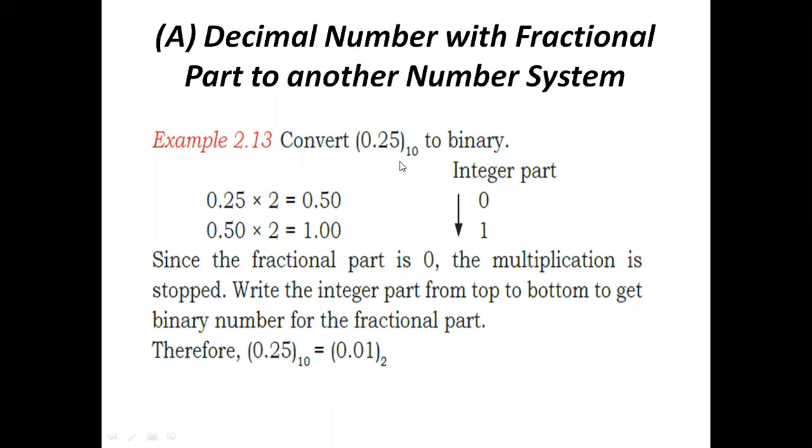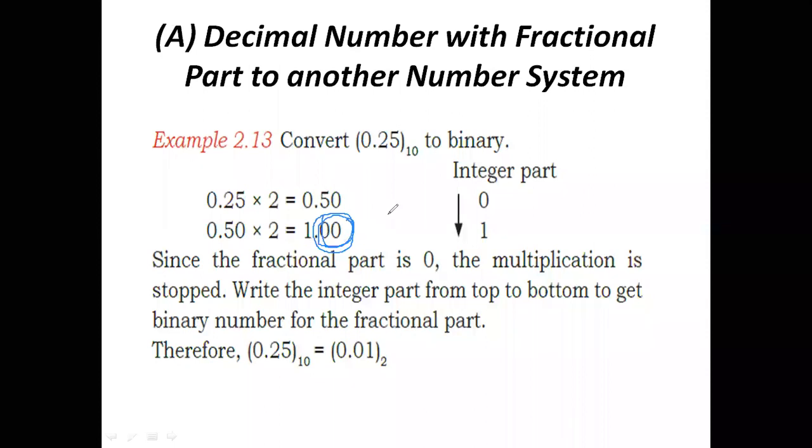Here 0.25 into 2, we get the value 0.50. And then 0.50 into 2 gives 1.00. Here after the point we have got 0 0, so we are going to stop here.